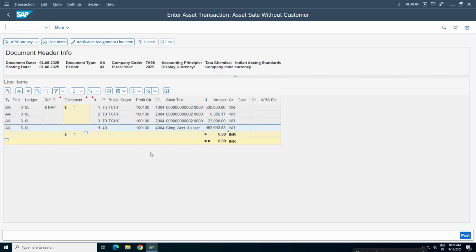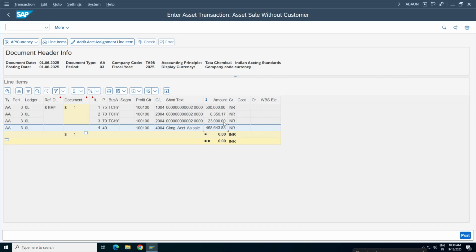Sir, we thought customer means we are just calculating our depreciation value, right? If there is no customer... Asset sale without customer: what we understand with this is that I'm not selling to a customer, I'm adjusting internally, that's all. Customer will not be in the picture, just like acquisition with vendor, acquisition without vendor, it's an adjustment account, a contra account. This is also a contra sales account.